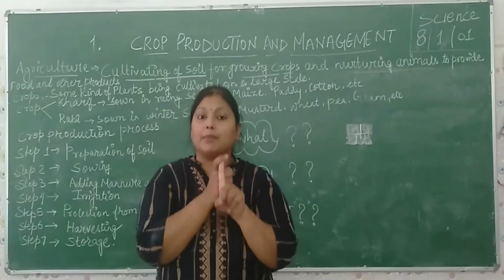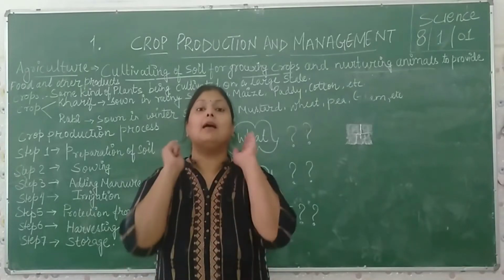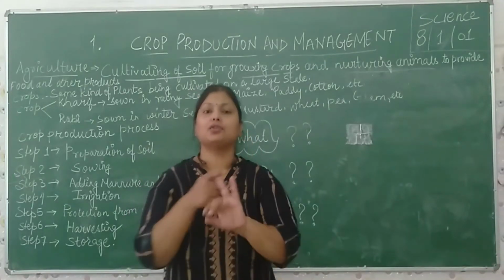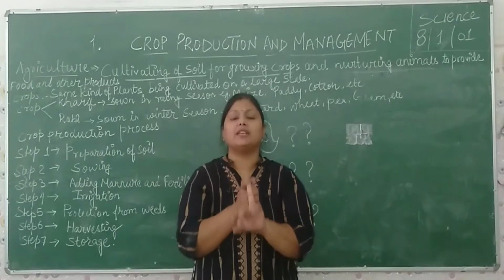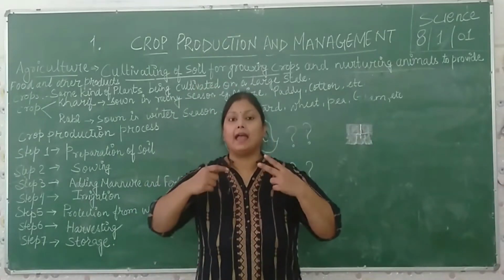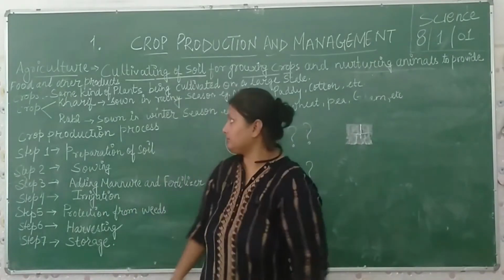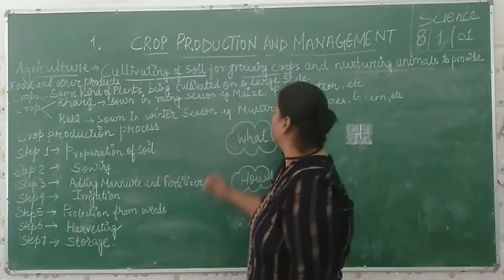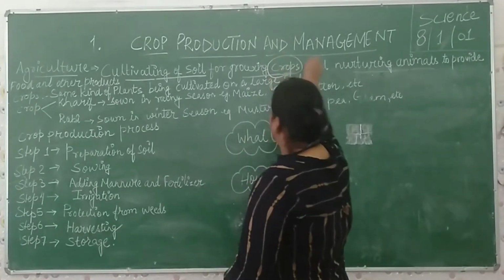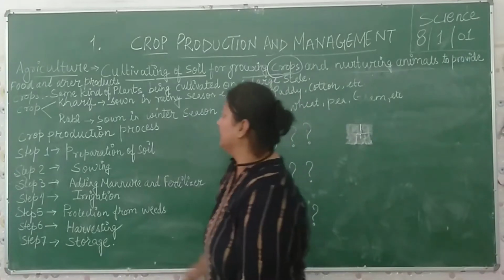Growing of the crop is important because we get cereals, pulses, fruits and vegetables from the plant. And nurturing of the animals means we take care of the animals to get milk, eggs, flesh, all the products which come from the animal. So now the next topic, crop. What is the crop? What is the meaning of the crop?